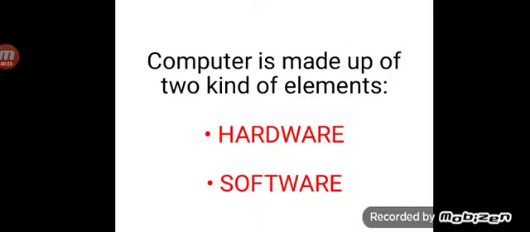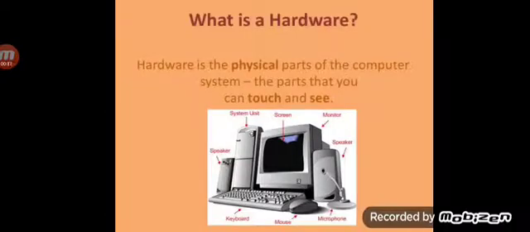Computer is made up of two kinds of elements that you have already studied in your lower classes, right? That is hardware and software. Now let us first revise what are hardwares and softwares. What is hardware? Hardware is the physical parts of the computer system, the parts that you can touch and see, right?